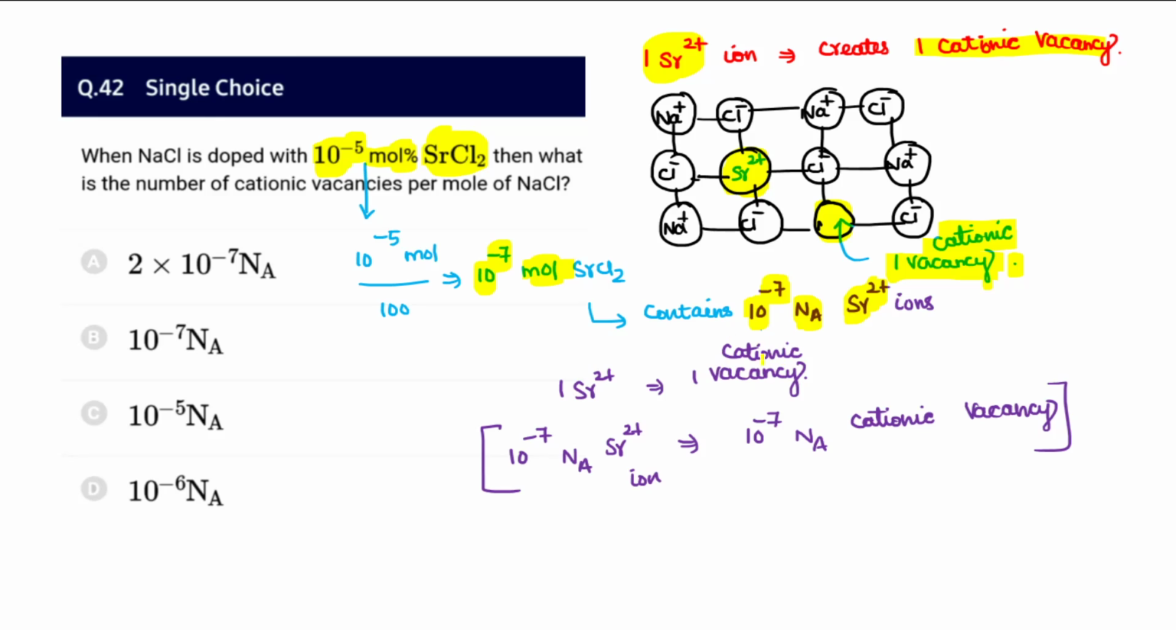One strontium 2+ has got 1 cationic vacancy. So 10^-7 NA will have 10^-7 NA equal number: 1 strontium 2+, 1 cationic vacancy. 10^-7 mole contains 10^-7 NA ions. So eventually it will have an equal number of cationic vacancies. Therefore 10^-7 NA appears to be the correct answer for it.